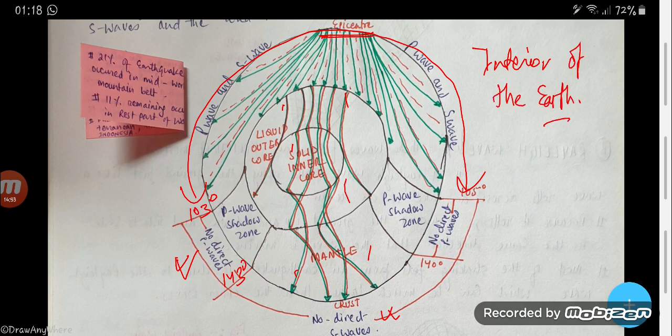As human beings are not able to go deeper inside the earth's surface, maximum we have reached only up to a few kilometers, that is 4 kilometers maximum. Mponeng gold mine is the maximum depth reached in the interior of the earth. So there are indirect evidences through which we are able to understand the interior of the earth, and such measures have been taken to understand the interior of the earth through the P waves and S waves of the earthquake.